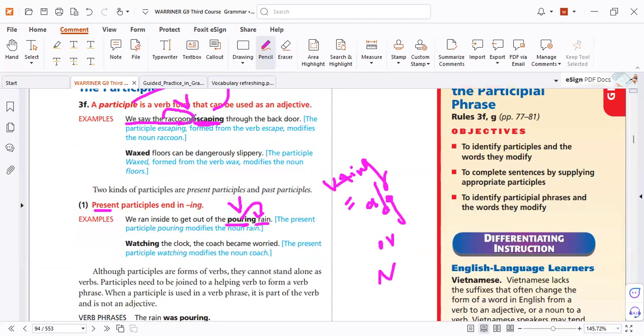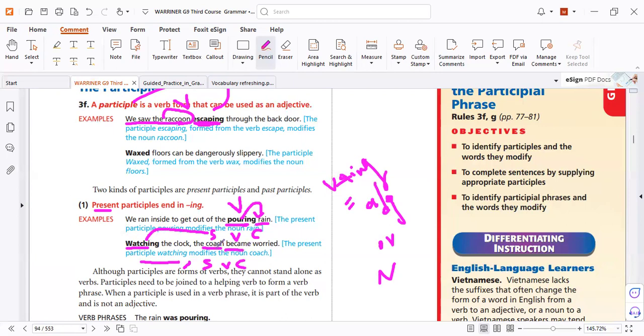Okay. Can I use the participle at the beginning like that? Watching the clock, yes. Who? The coach. So we have phrase, comma, subject, verb, complement. Who did this action? The subject. So who was watching? The coach, the trainer, right?